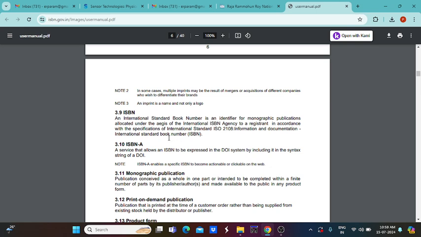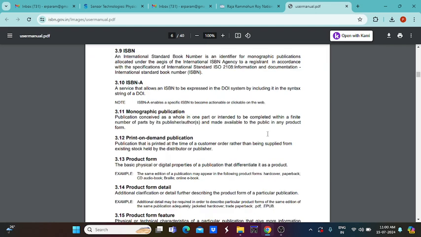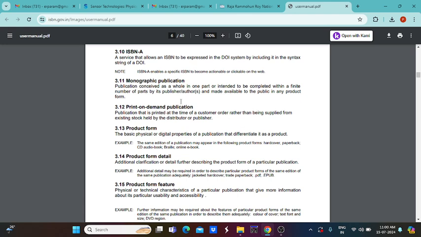For monographic publications, it is allocated under the ISBN agency to a resident in accordance with the specifications of the international standard ISO 2108, information and documentation. So next, monographic publication, I have already explained to you. What are the authors' names we have to add, whether it is published in any product form, everything can be mentioned while you enter the form in the publication area.